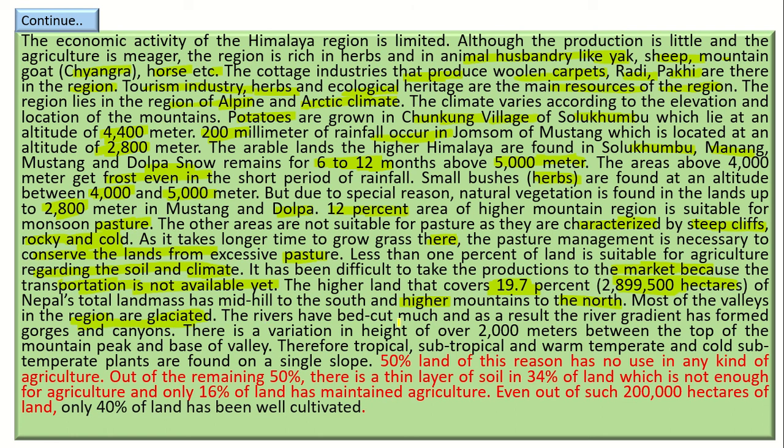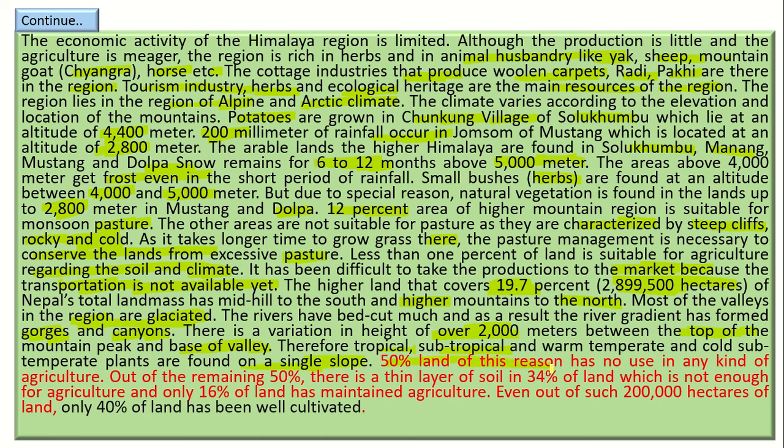The rivers have cut their beds much, and as a result of the river gradient, gorges and canyons have formed. There is a variation in height of over 2000 meters between the top of the mountain peak and the base of the valley. Therefore, tropical, subtropical, warm temperate and cold subtemperate plants are found on a single slope.